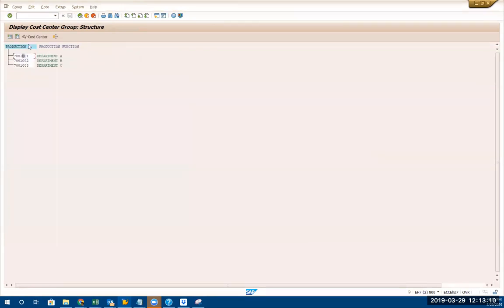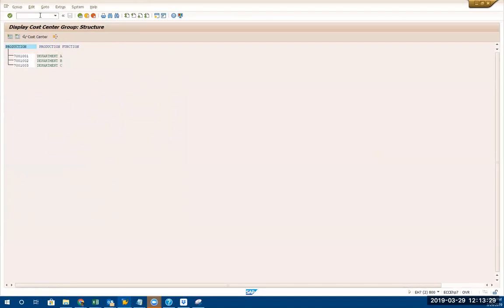I can actually add another cost center here. Or when I create a cost center, I put in this group, then the cost center will be added. So what I can do is create another cost center and assign this group. For example, how do you create a cost center? KS01.